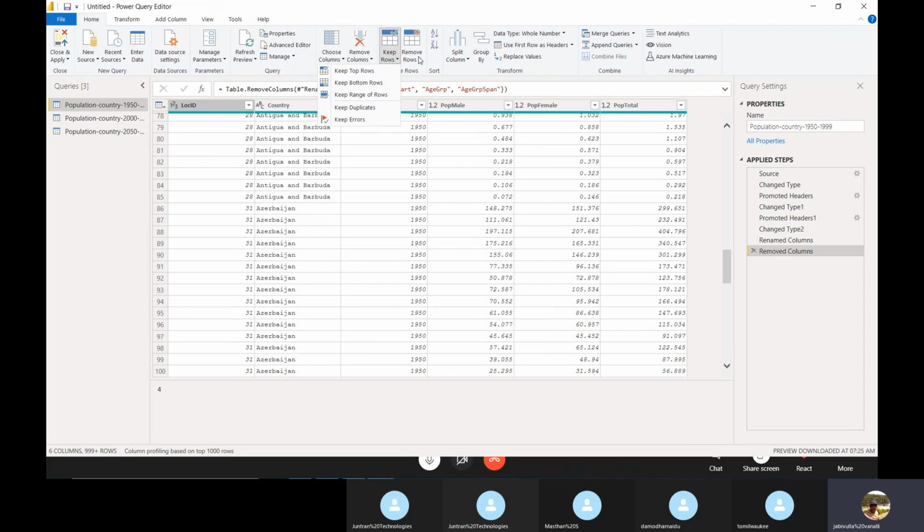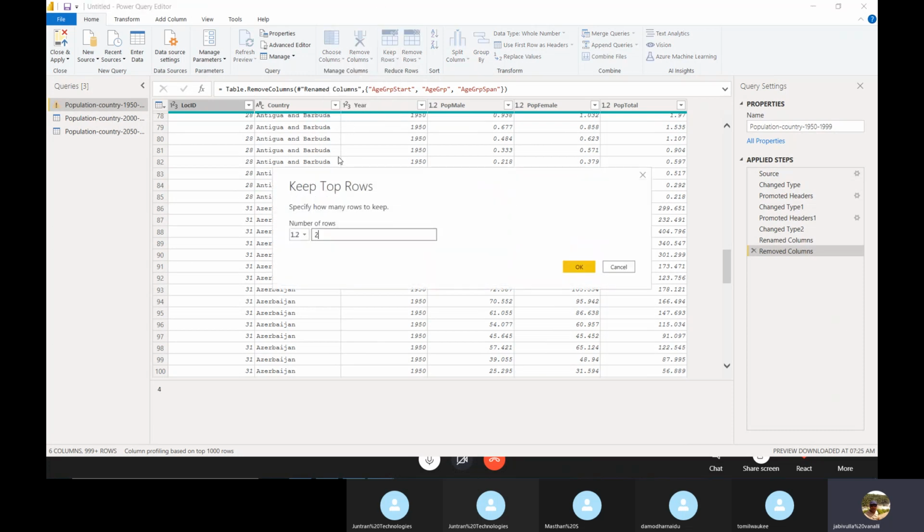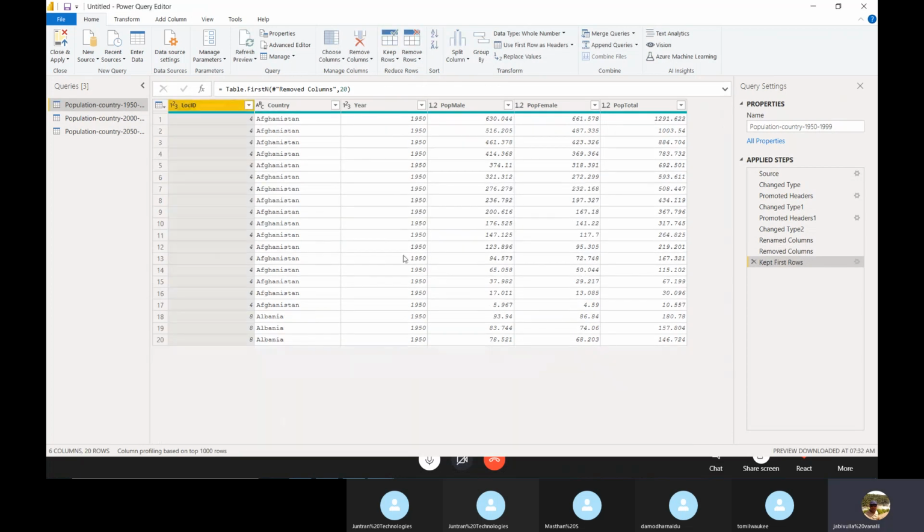And one more option, we can remove the rows or we can keep the rows. That is the difference. So you want to keep only the top 100 or top 20, top 30, top 40, like that. Either you can remove or you can keep the rows. Say you want to keep only the top 20 records. See, only the top 20 records, and the remaining records are all gone.